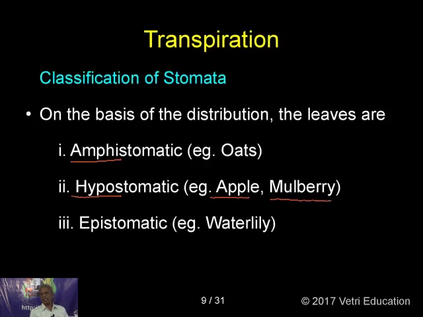You call a leaf epistomatic when the stomata are present only on the upper surface. So based on that, you divide leaves into amphistomatic, hypostomatic, and epistomatic. I have given examples for each category here.